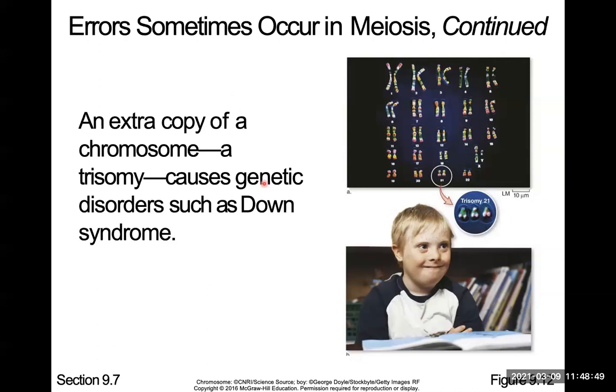So you might think, oh, if you have an extra chromosome, it might give you better abilities, but that's not true. It confuses your body. And because it confuses your body, some things don't develop as they're supposed to. So that can happen. I want to ask you guys a question. We talked about mutations last time. I want to know if this is a mutation or if it's not a mutation. Tell me in the chat box.